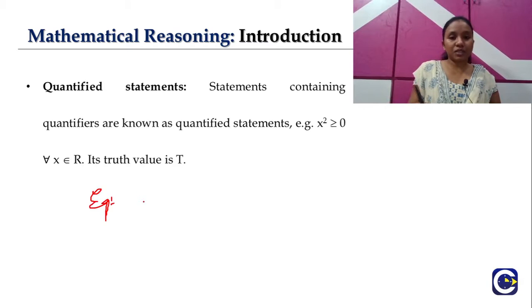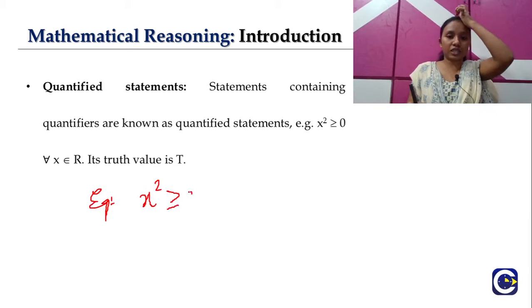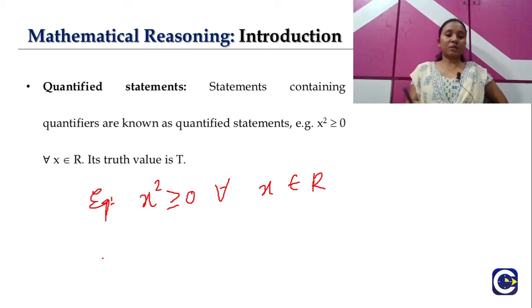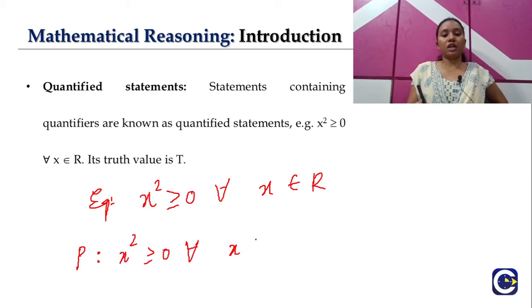Let's see an example here: x square greater than or equal to 0 for all x belongs to R. This is my statement, which I can represent with P. I have represented my statement P, which is x square greater than or equal to 0 for all x belongs to R. You can see this is a quantified statement because I have used my quantifier in this statement P. So this is an example of a quantified statement.